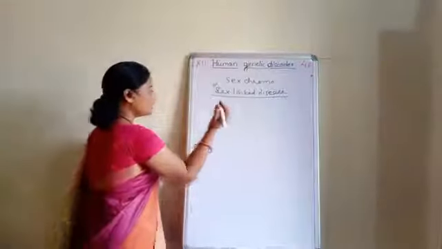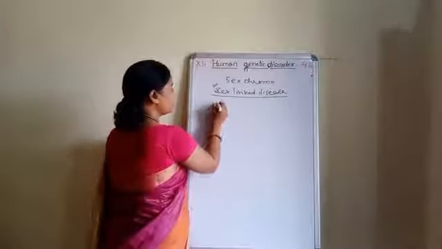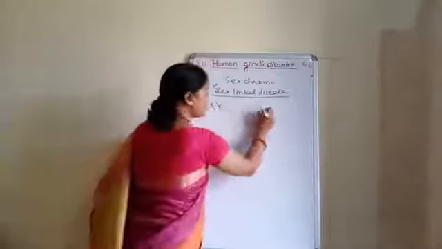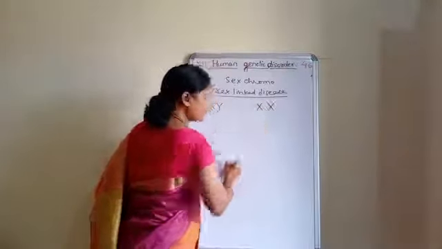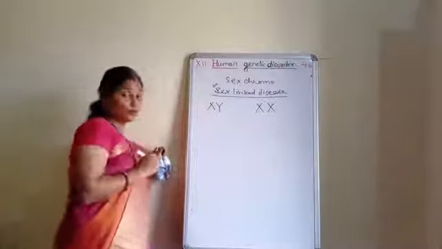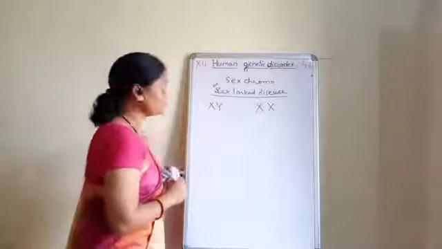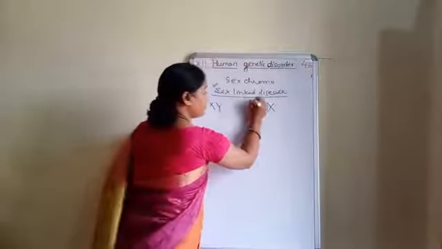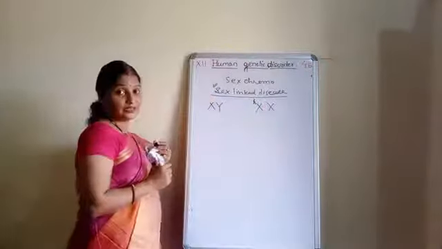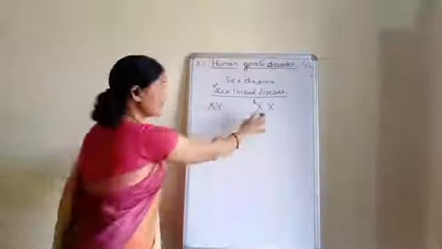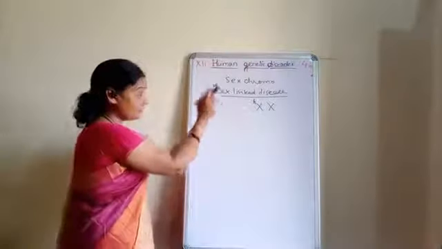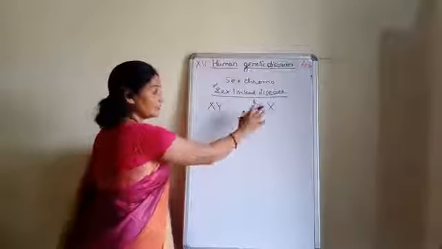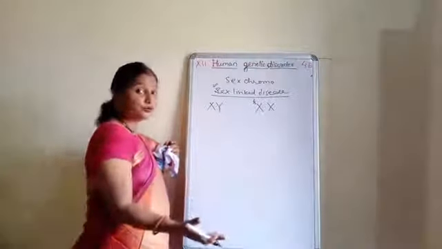Suppose the father is having X and Y chromosomes and the mother is having X and X chromosomes. Now there are two diseases, one is color blindness and another is hemophilia. Now suppose the mother is a carrier of hemophilia. Because it is a sex chromosome, if any faulty gene is present on the sex chromosome, then the disease will transmit to the son.